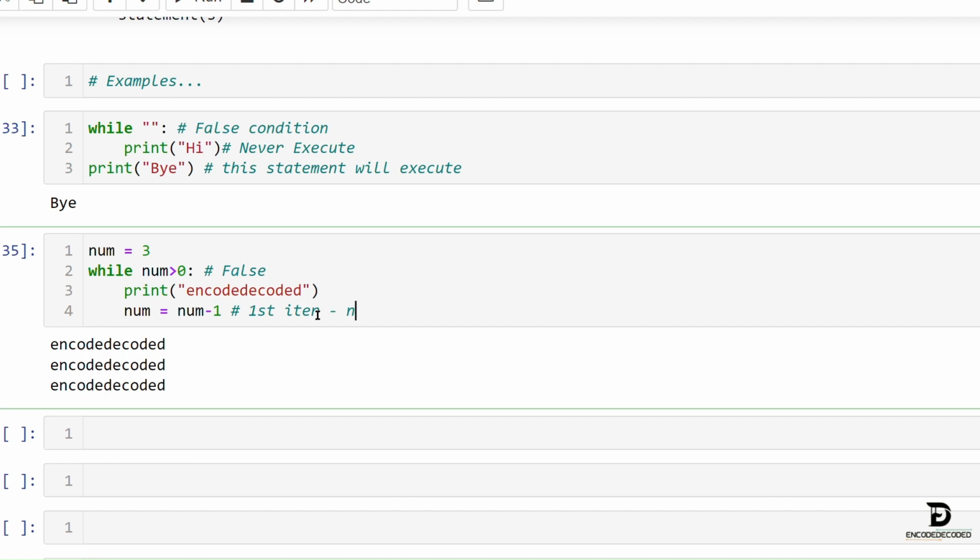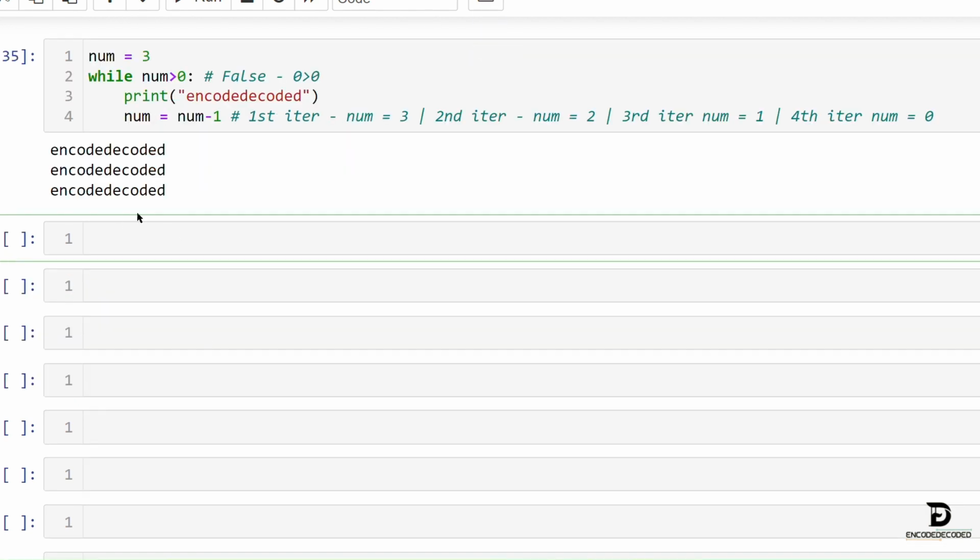Initially the num value is 3. So in the first iteration num equals 3, and 3 greater than 0 is true. In the second iteration the num value is 2. In the third iteration the num value is 1. And in the fourth iteration the num value is 0, and 0 greater than 0 is false. So the while loop stops.